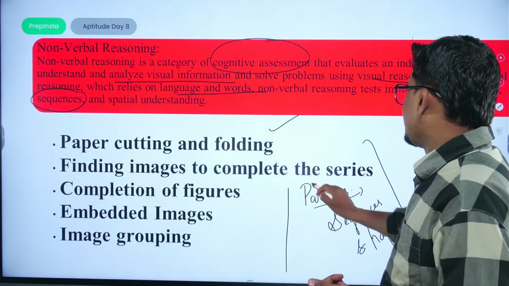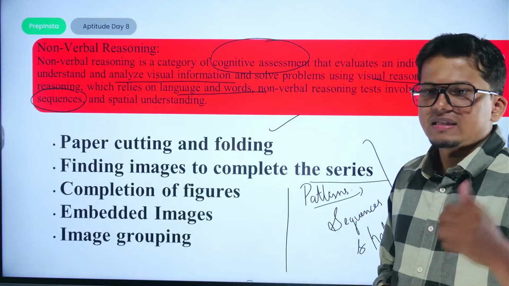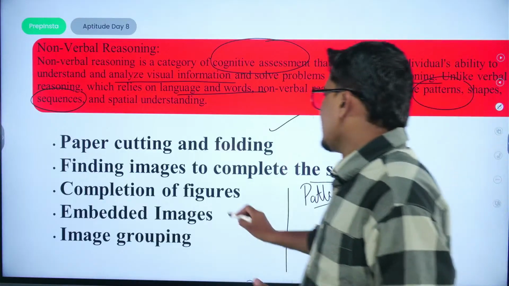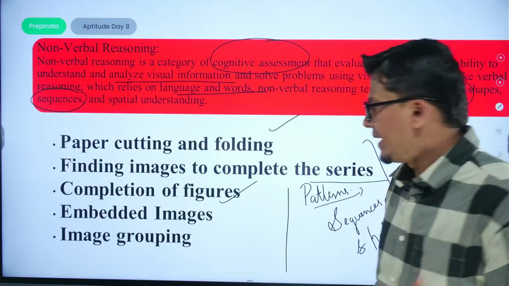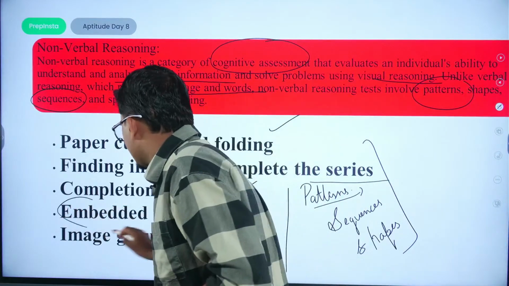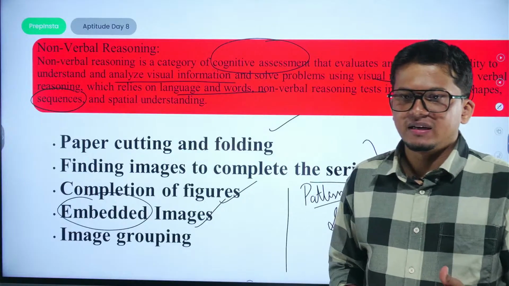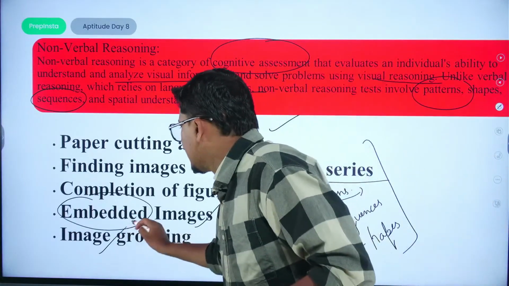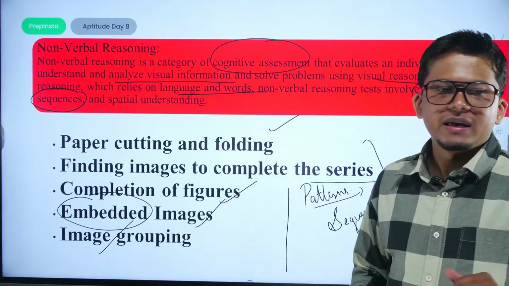Finding images to complete the series. That is an image completion based question. Completion of figure, then embedded images. Embedded means something which is hidden inside. Then we have to seek the pattern in the image grouping based questions.